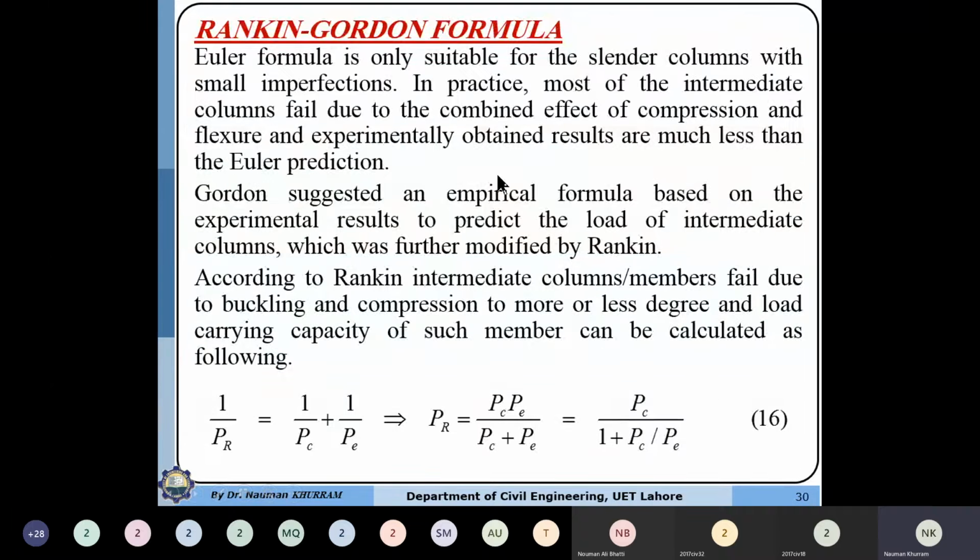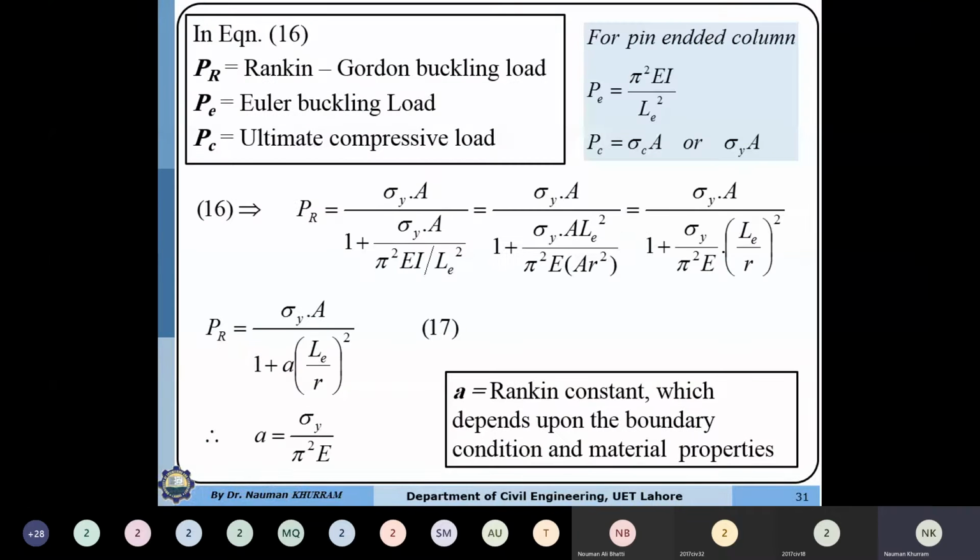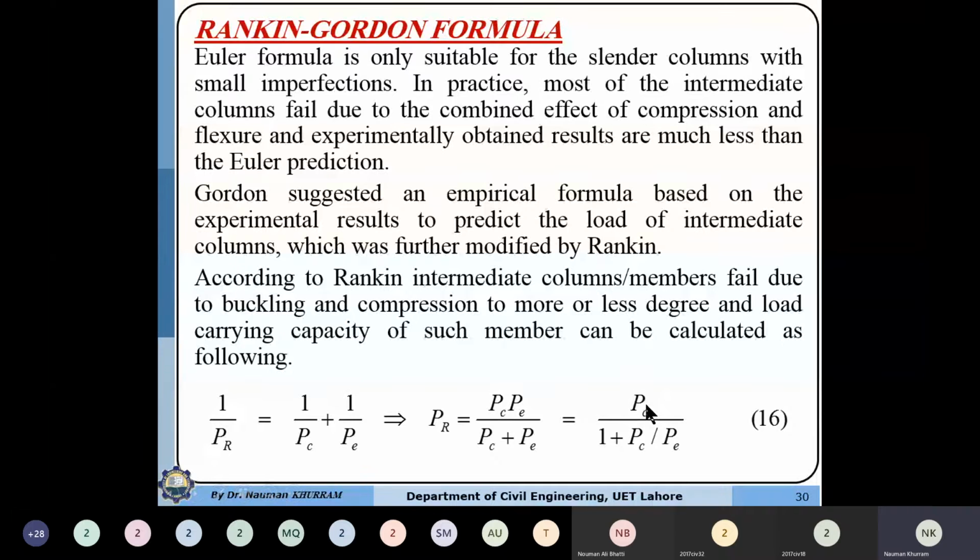If we substitute the values of P_C and P_E, the Euler critical load, in equation number 16, we can simplify the formula like this. Here, if we multiply and divide P_C by the area, load over area becomes the stress, multiplied by the area.